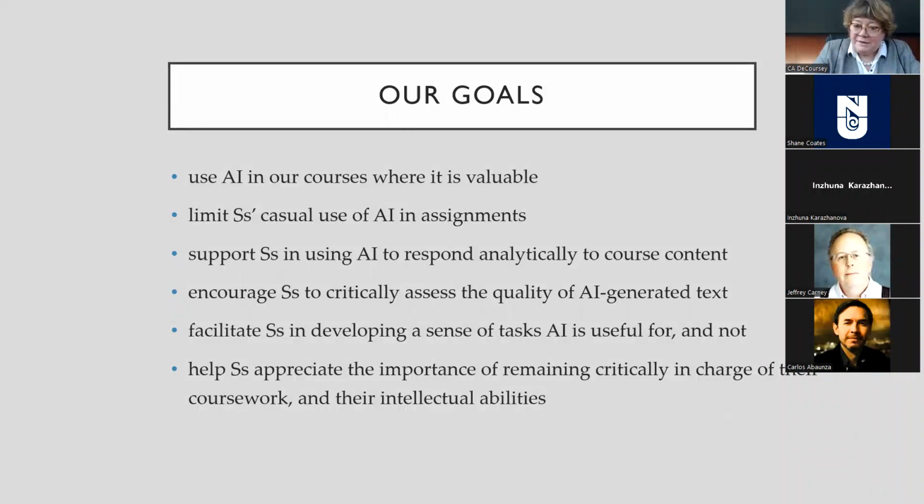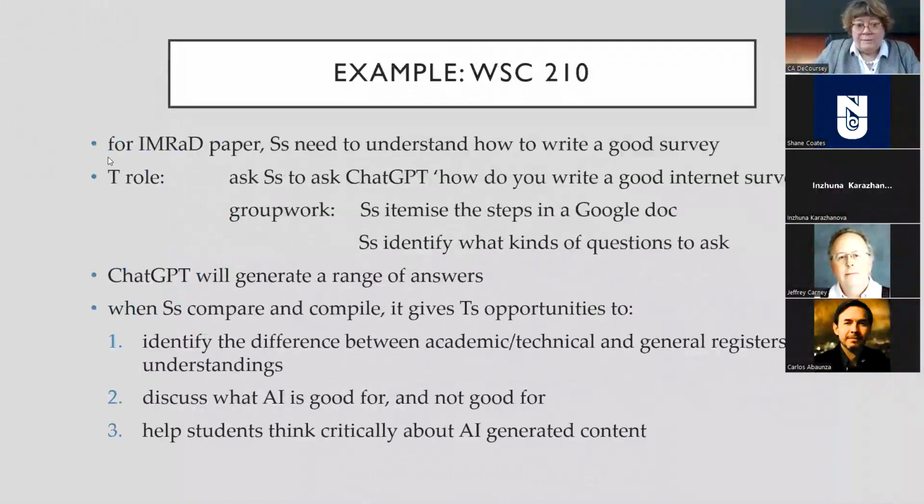But they need to critically assess the quality of that text because the quality is not always good. We want to help them develop a sense of what AI is useful for and what it's not good for. Essentially their brain needs to stay critically in charge of their coursework. And if they're going to develop their intellectual abilities, now that they're at this point in their youth and their career, they need to stay in charge. So those were my assumptions about what we want.